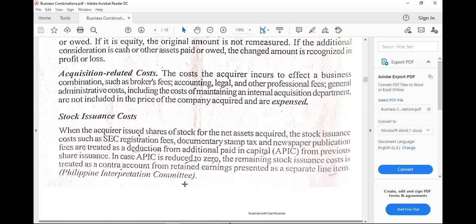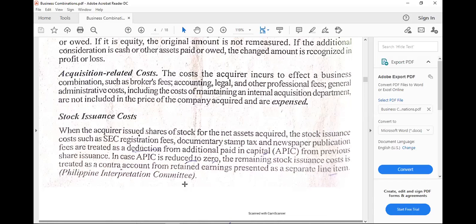So basically, it's a change of ownership. Certain costs will be spent, such as SEC registration fees, documentary stamp tax, and newspaper publication fees. All these share issuance costs should be deducted from share premium, formerly known as APIC or additional paid-in capital, from previous share issuance.